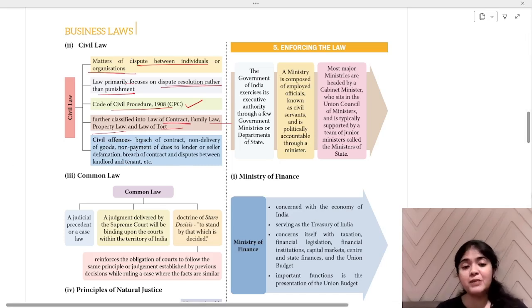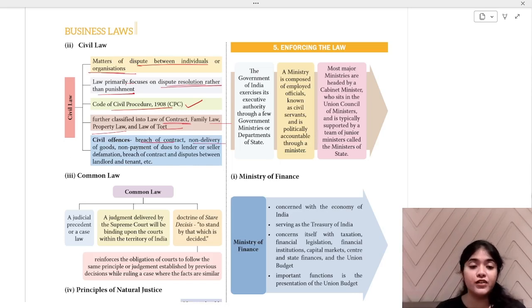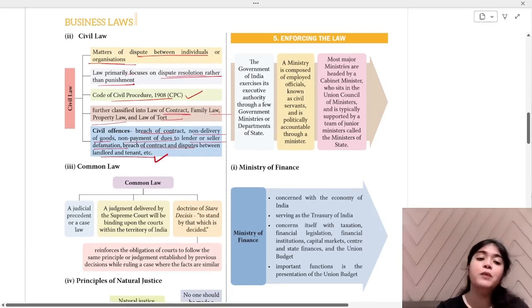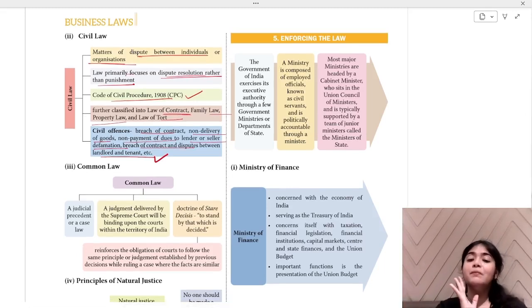Civil offences means breach of contract, non-delivery of goods, non-payment of dues to lender or seller, defamation, and disputes between landlord and tenants. Okay, we have already seen the civil offences. Just a quick revision for you people. Now, it's a marathon, so I'll be going a little fast so that you can cover maximum in a minimum time. Okay, maximum concept in minimum time is our target.